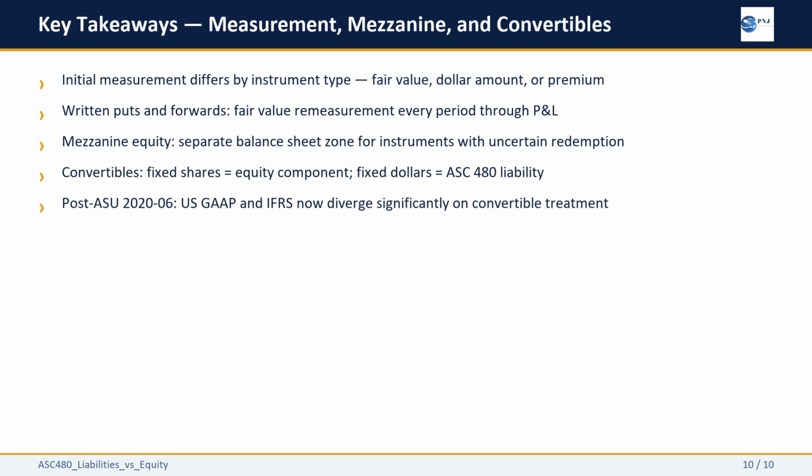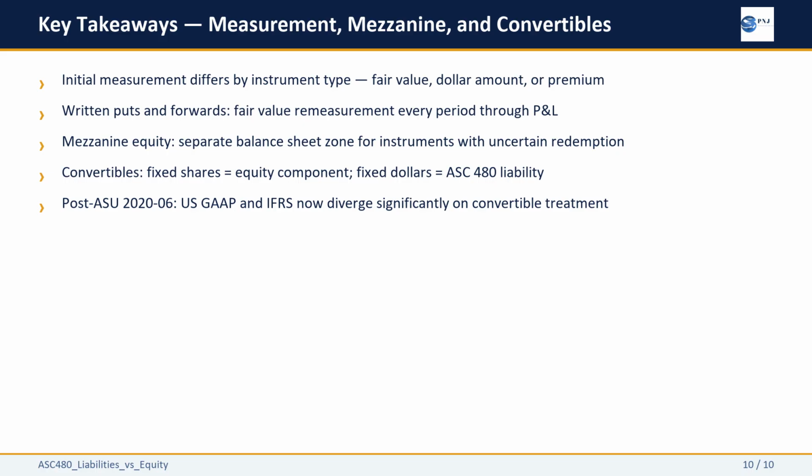Measurement under ASC 480 is not one size fits all. The starting point and the ongoing measurement basis depend on the category of instrument and whether the settlement amount is fixed or variable. Mezzanine equity is its own zone on the balance sheet, required for public companies whenever redemption is possible outside the entity's control.